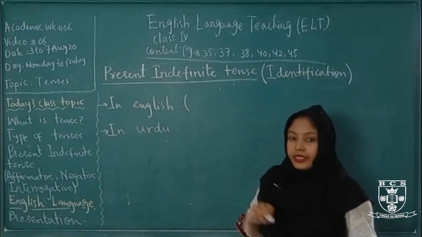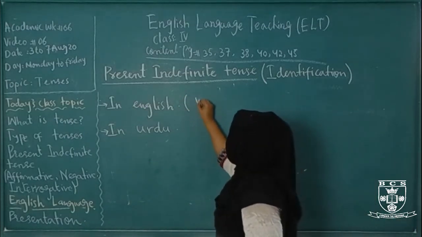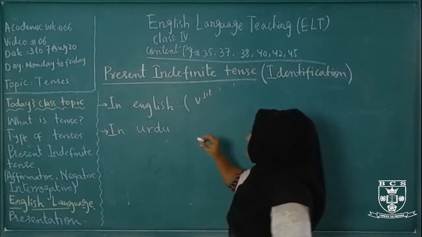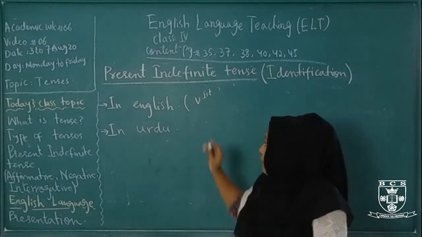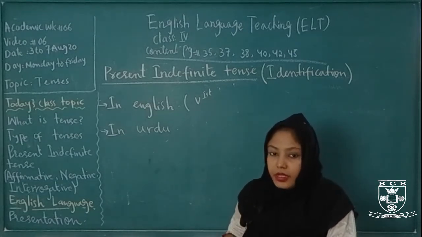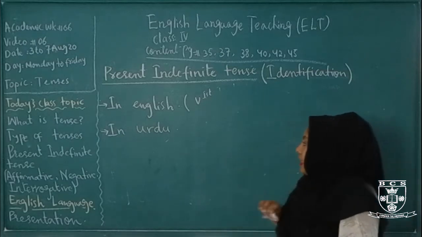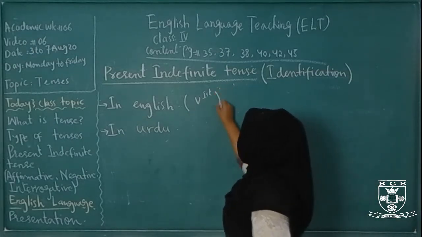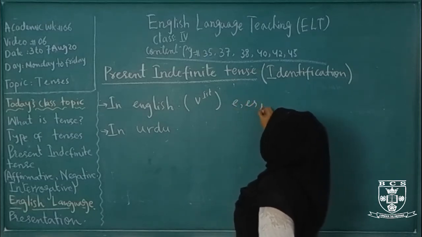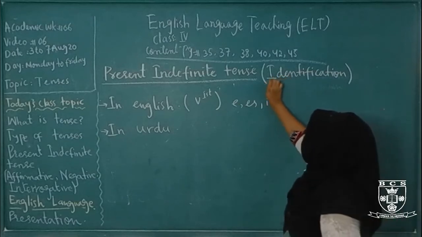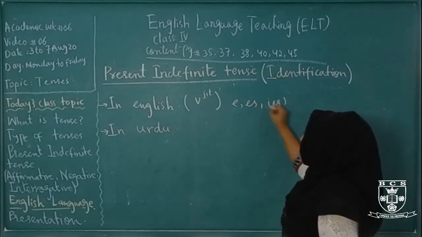If the sentence has the first form of verb. What is a verb? Any action is called a verb. A verb shows the action or time, and it is very important in our tenses. If in English the sentence carries the first form of verb and s, es or ies with the first form of verb, this rule is applied only for third person singular.